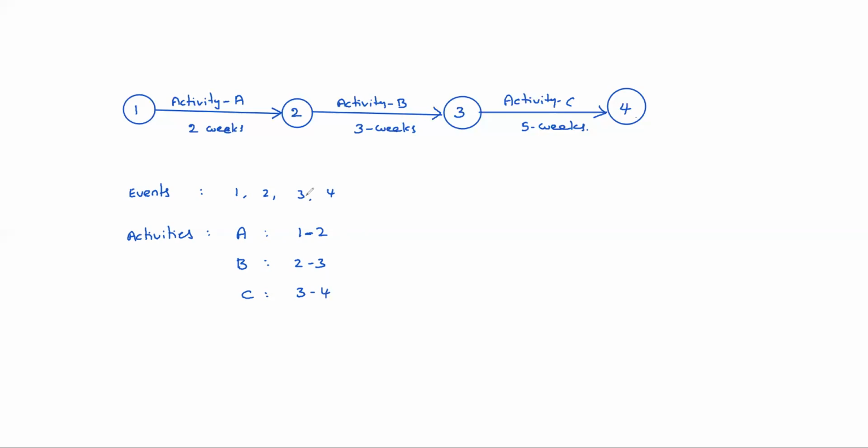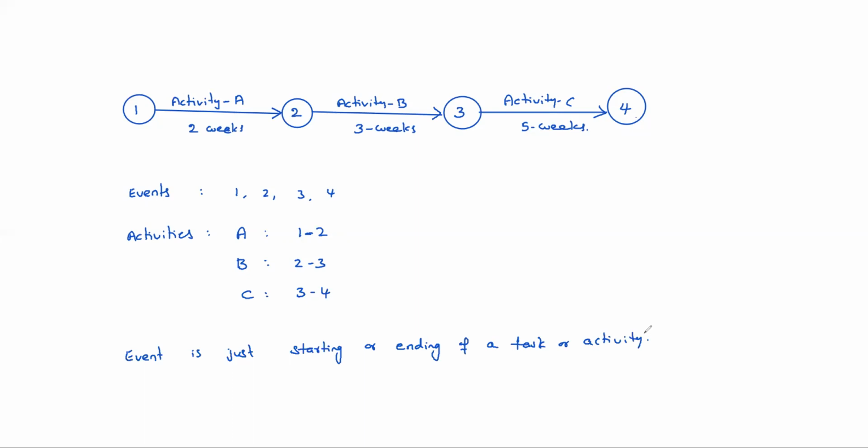So what is the difference between event and activity here? Event does not consume any time or resources. Event is just the starting or ending of a task or activity.